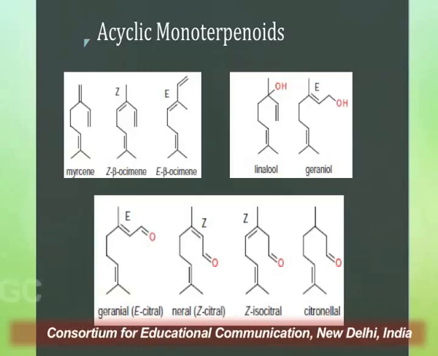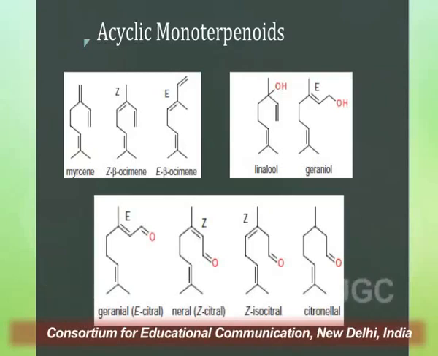As you can see, there are different examples of acyclic monoterpenes like myrcene and ocimene, and since they are optically active, you can see different isomers. Then we have the oxygenated derivatives of the terpenes also, like linalool and geraniol. Now, linalool is a compound which is largely found in the volatile oil of lavender, which is Lavandula angustifolia. You can also find linalool in Coriandrum sativum, which is commonly known as dhania.